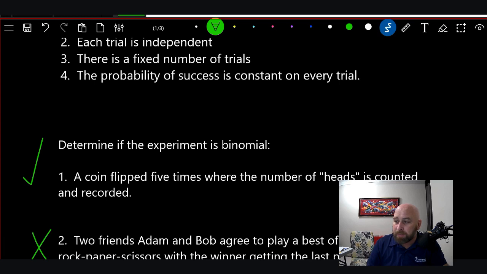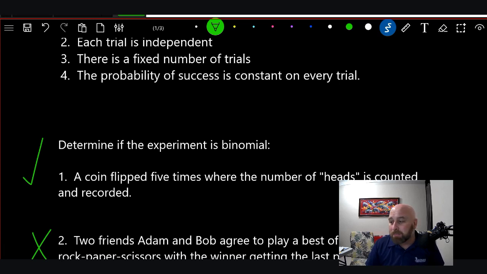They said it's a best of 5. But what about the ties? The ties are going to extend that. What if there's 5 ties? So now it's not really the best of 5. They actually played 10. And so that would be a no on that one because there is not a set fixed number of trials.